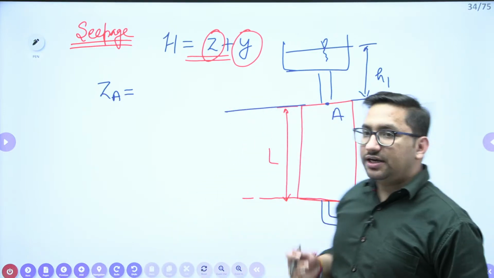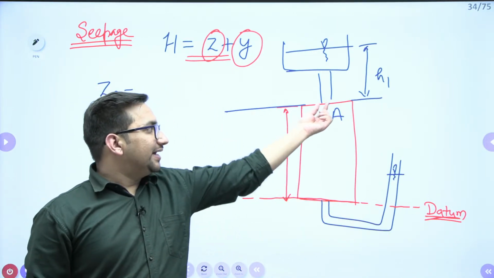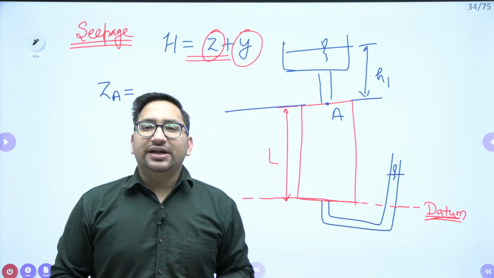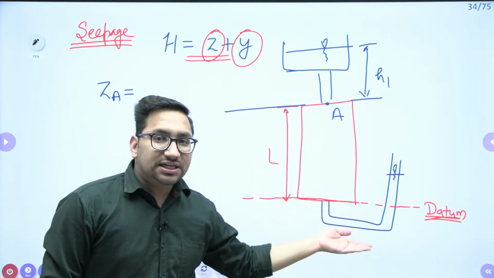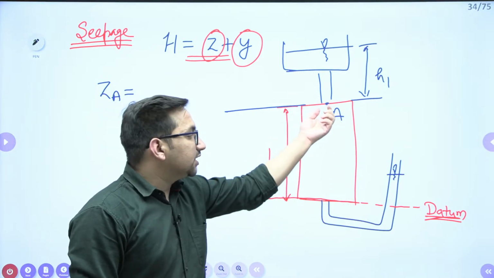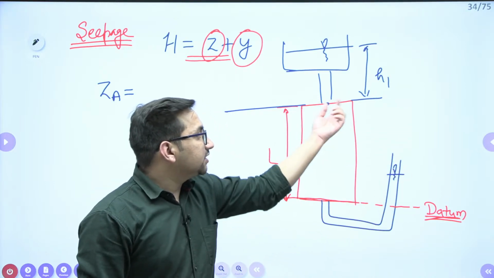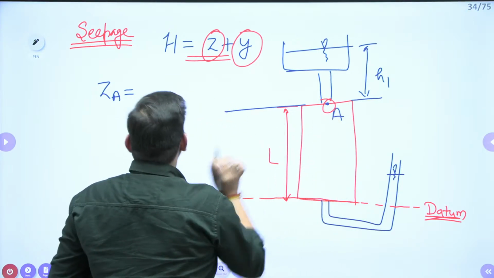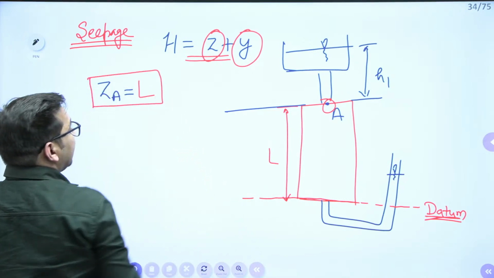If this is your datum, and this length is L, what will be the datum head at A? So datum head, yes, it is going to be L, right? It is not H1, it will be L. Datum head is the height of the concerned point from the datum. My concerned point is A, so its height from the datum is L. So can I say Z1 is equal to L?